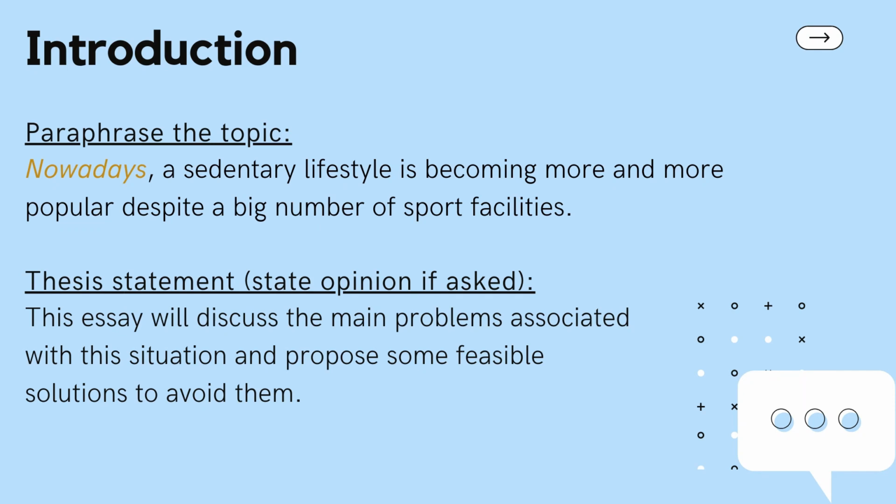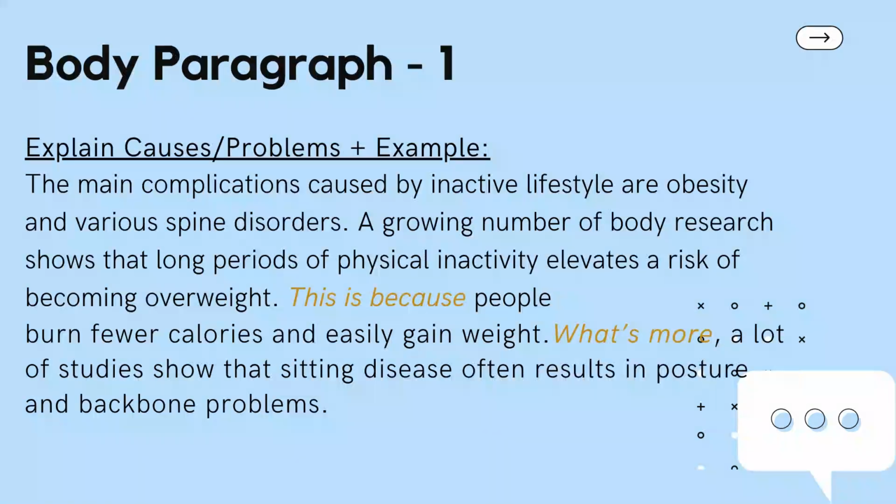The next is the thesis statement. This essay will discuss the main problems associated with this situation and propose some feasible solutions to avoid them. Here, I have mentioned what examiners should expect from me in the essay. So here ends the introduction. Now let us start body paragraph 1, which is about problems. It starts with explaining causes or problem plus example.